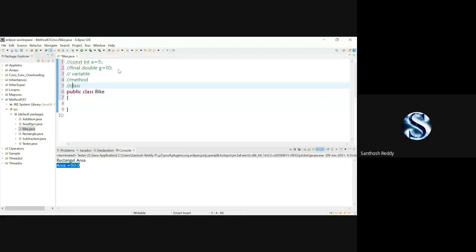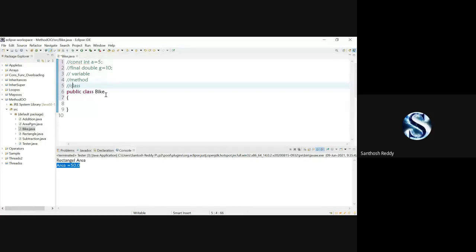Understood? You can apply the final keyword to three concepts: one is for variable, another one is for method, another one is for class. Now we'll apply the final keyword for a variable.